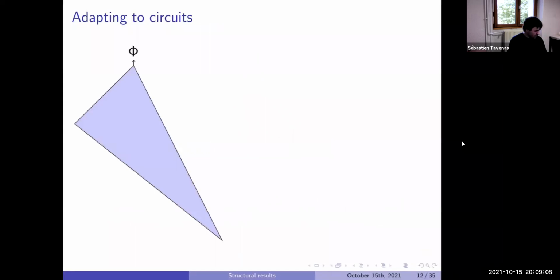Okay, so that was the first thing for formulas, but what is interesting now is to do it for circuits. What happens for circuits? Let's do the same. We want to take a gate here such that the size is between 1/3 of S and 2/3 of S. Problem. Now, we can get a gate like that, such that below it is that, but it's not true anymore that the complement is also of size between 1/3 of S and 2/3 of S.